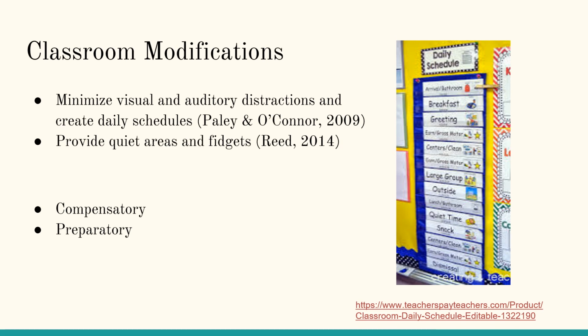Classroom modifications could also include providing a quiet area where an overstimulated child can go to calm down, having the child sit in the front of the class close to the teacher, and providing fidgets to stay focused on task. This would be a compensatory strategy because it adapts the classroom to fit the needs of the child and would include preparatory tasks to make learning easier.